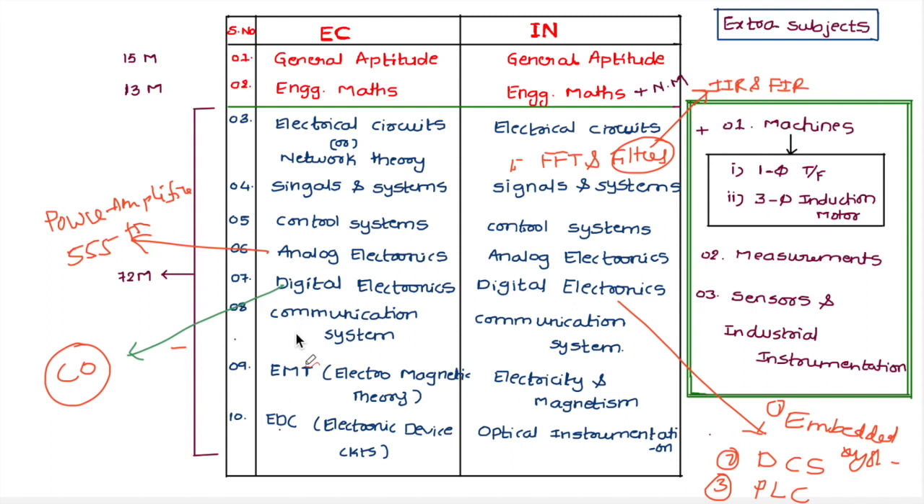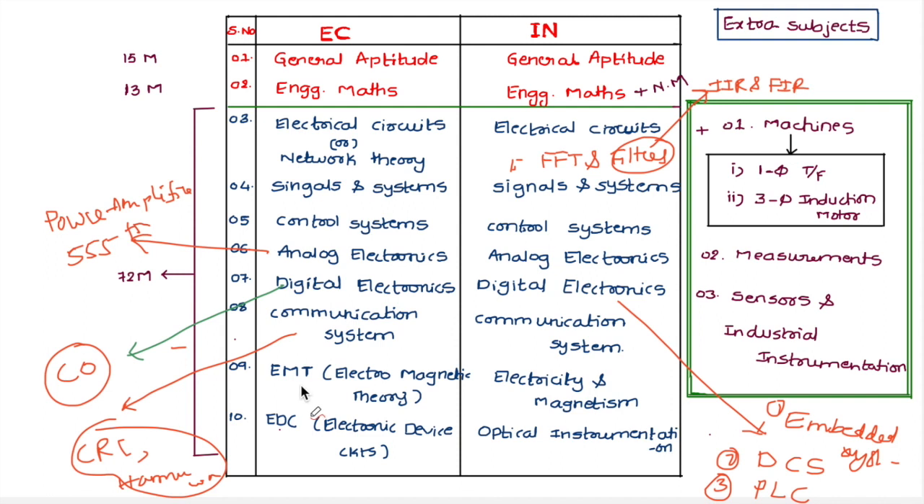For EC students having cyclic redundancy codes and Hamming codes. Okay, Hamming codes, these are the topics which are added for 2021 paper, and these topics are not available in instrumentation communication system syllabus.